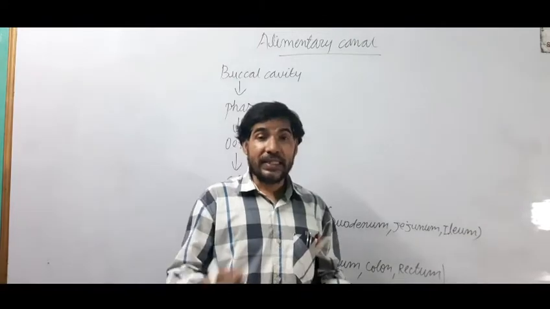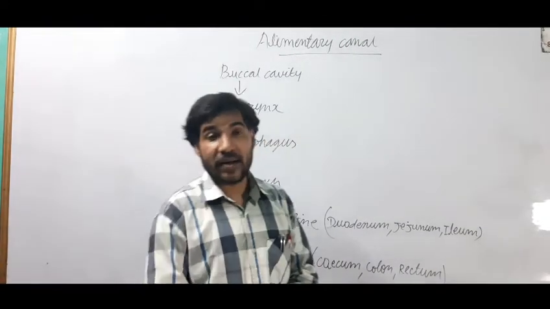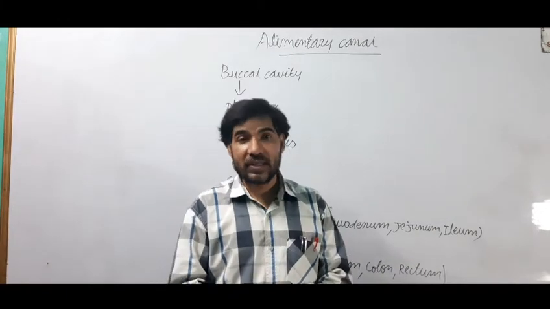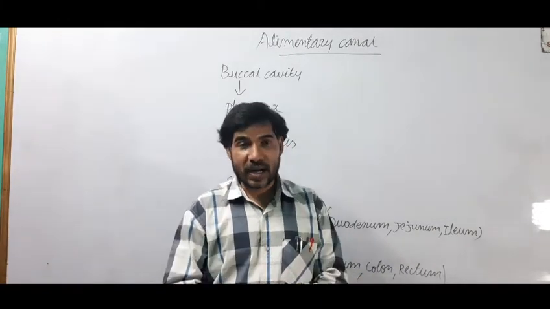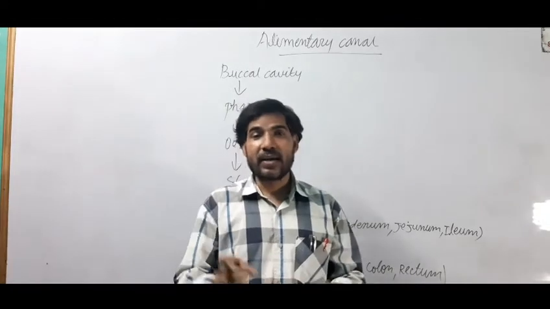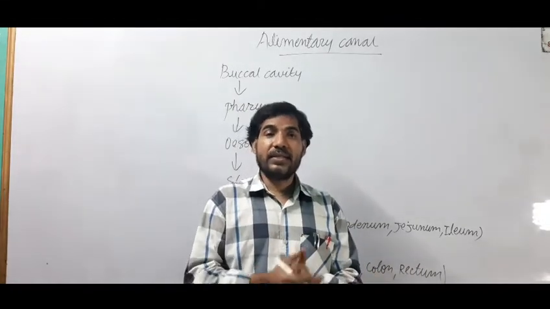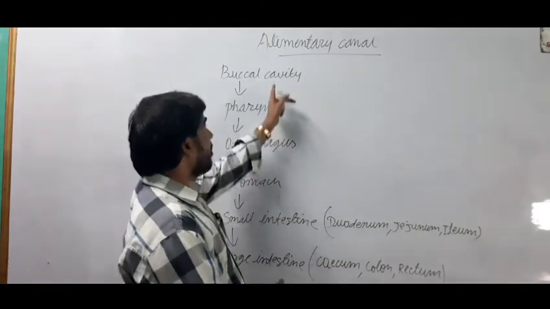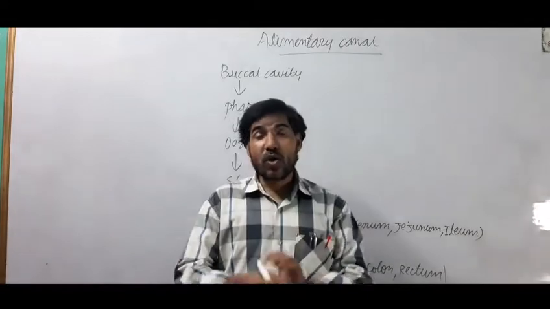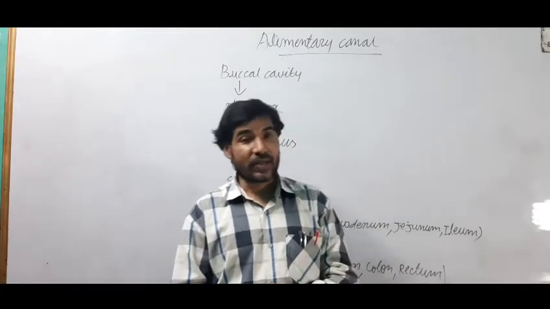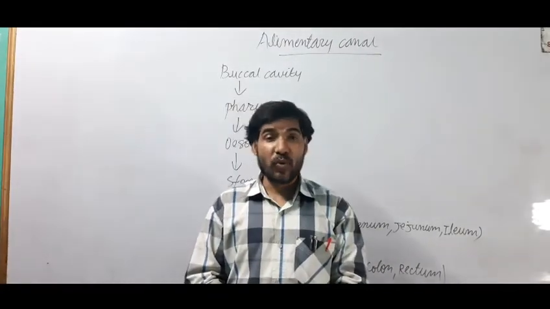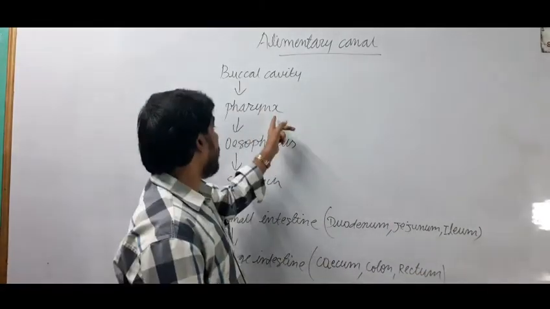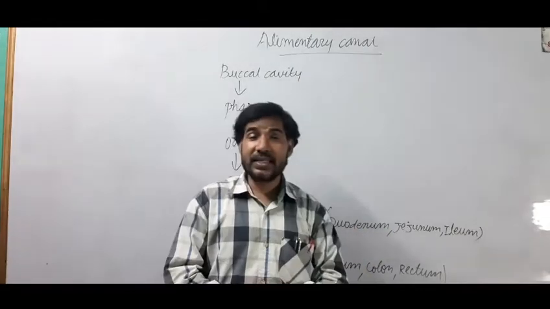When we take food into our buccal cavity, the different types of salivary glands present in our buccal cavity release a special type of watery juice called saliva, and this saliva gets mixed with the food and digests the various components of the food. After that, the buccal cavity opens into a common space called pharynx. What is pharynx? It is a common space where both the buccal cavity and nasal cavity meet. And from the pharynx a tube-like structure arises that is called esophagus.